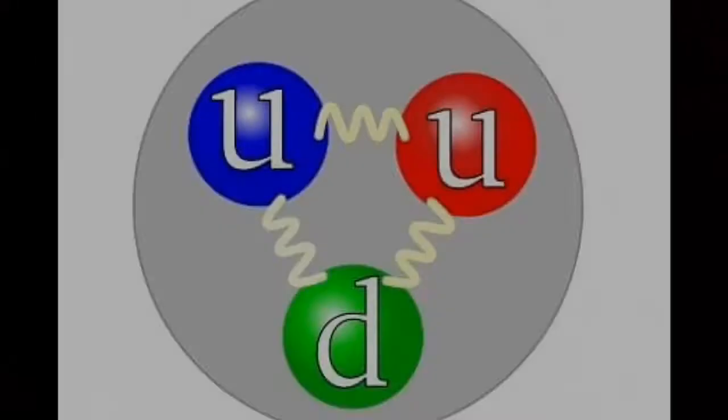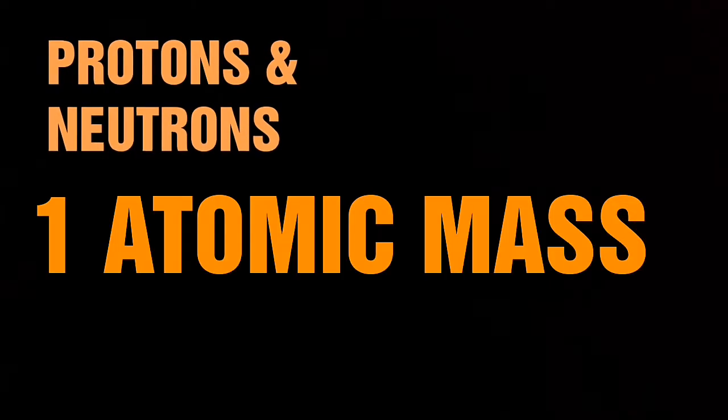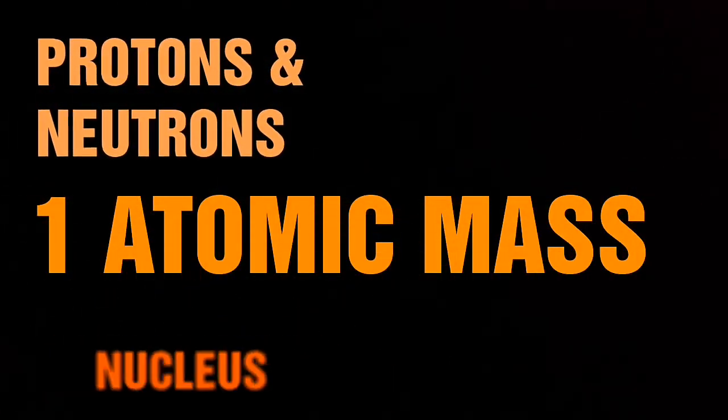Atomic nucleus, the very dense central region of an atom. It is a dense region consisting of protons and neutrons at the center of an atom. A proton is a subatomic particle with a positive electric charge and a mass slightly less than that of a neutron. Protons and neutrons, each with a mass of approximately 1 atomic mass unit, are collectively referred to as nucleons.